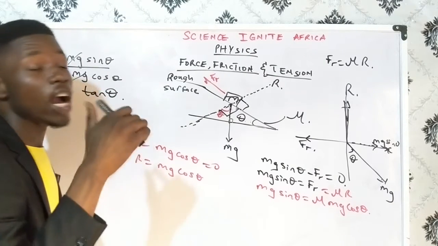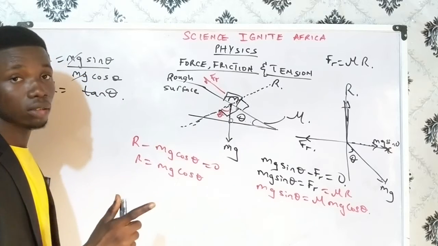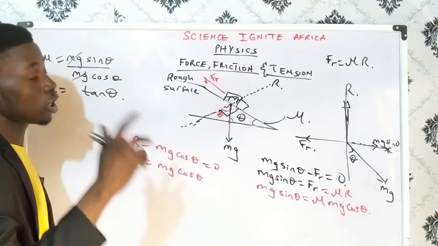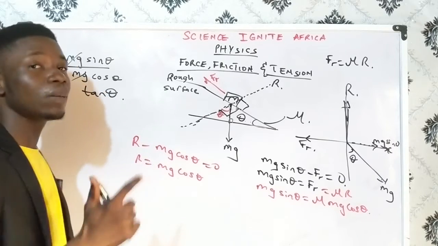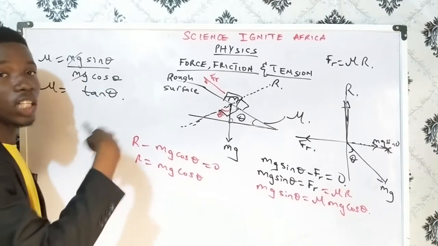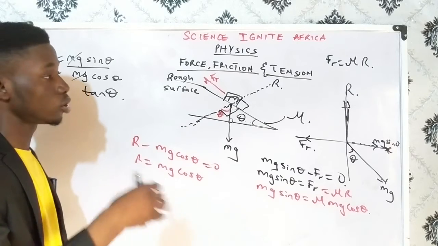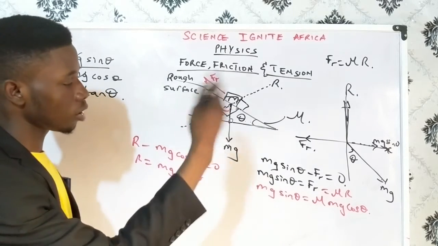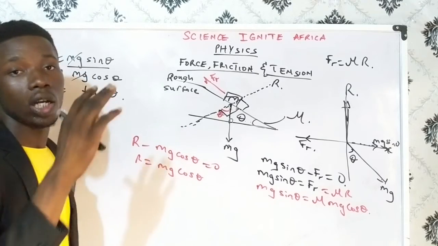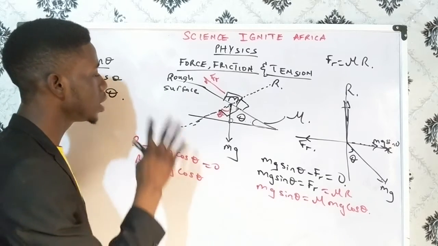So for any inclined rough surface, the coefficient of static friction is tan theta. If you are given the angle of inclination to the horizontal, you don't need to bother yourself about running anything up and down. Your coefficient of static friction will be tan theta.